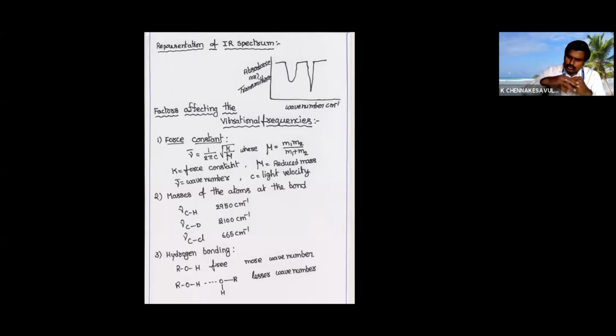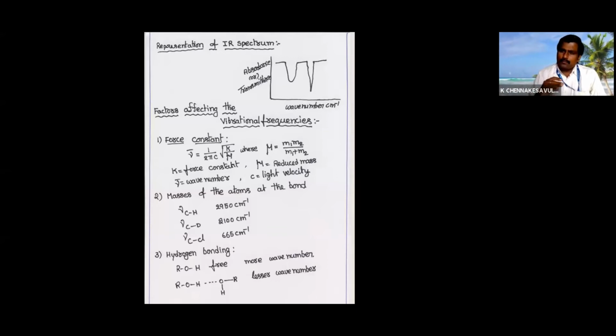Two things will happen if you send IR radiation on an organic compound: a change in bond length or a change in bond angle. Regarding hydrogen bonding, from FTIR spectroscopy we can find whether it is intermolecular or intramolecular hydrogen bonding. How can we find out? Let us take the FTIR spectrum for different concentrations.